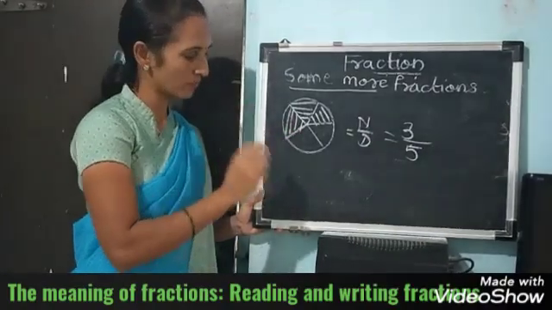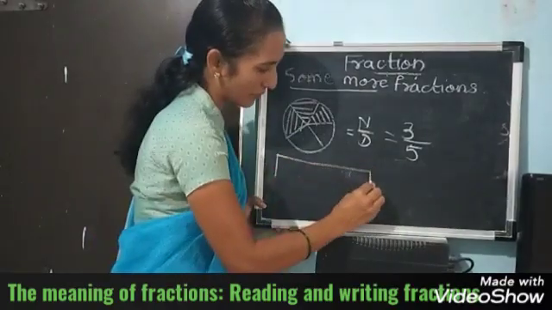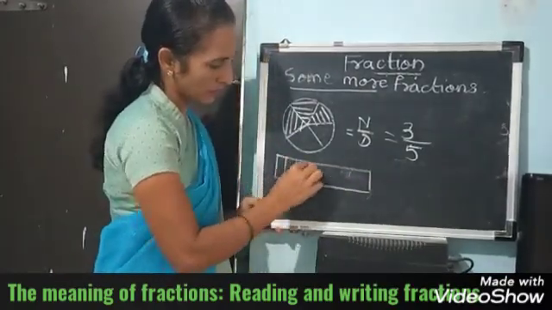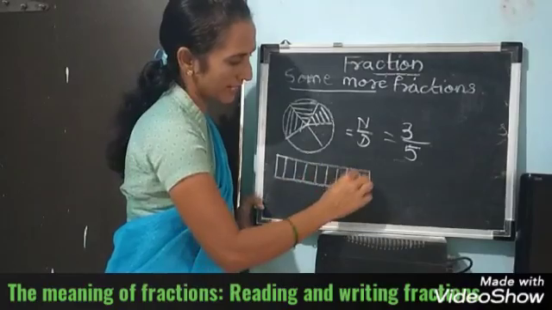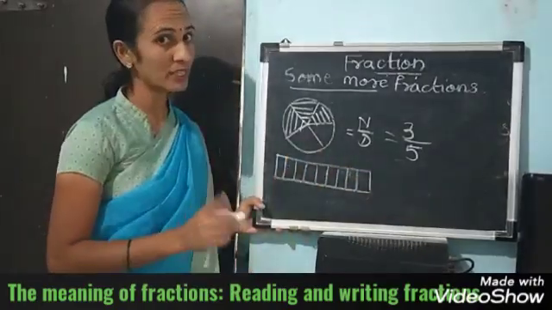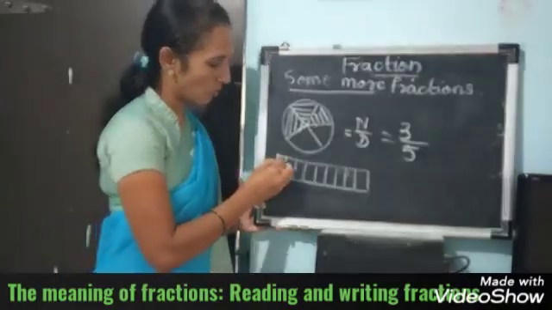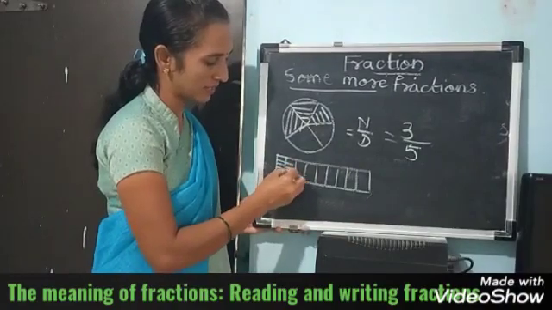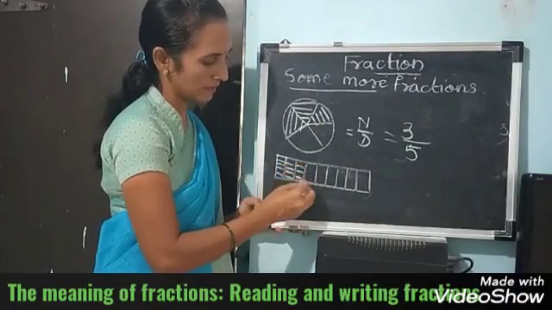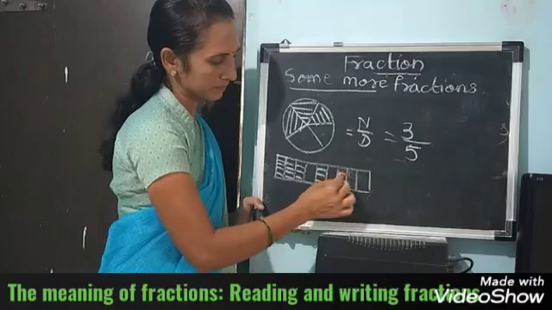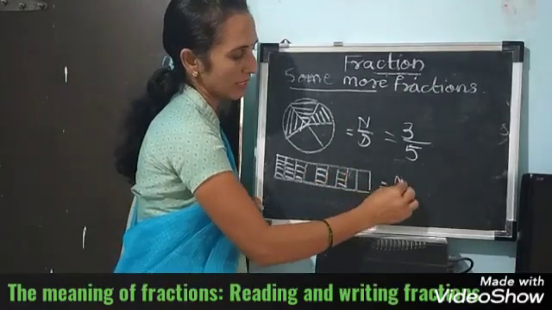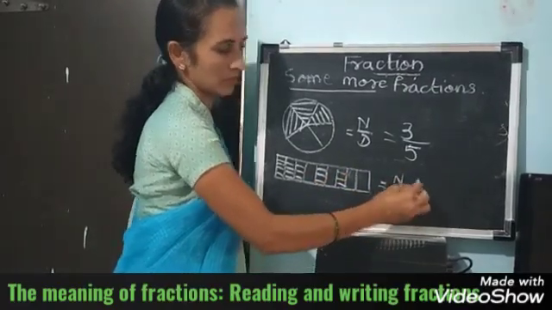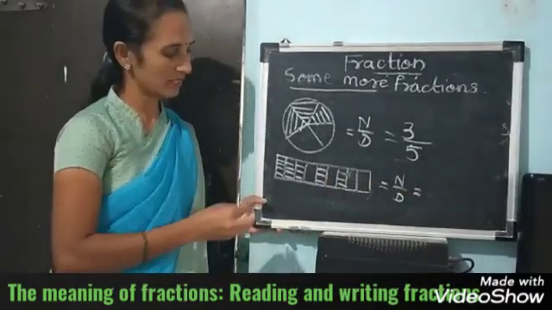Did you understand? Suppose I have taken another figure here. 1, 2, 3, 4, 5, 6, 7, 8, 9. How many total parts? 9. Out of 9 parts, I have colored some. Now can you tell me the fraction for this figure?